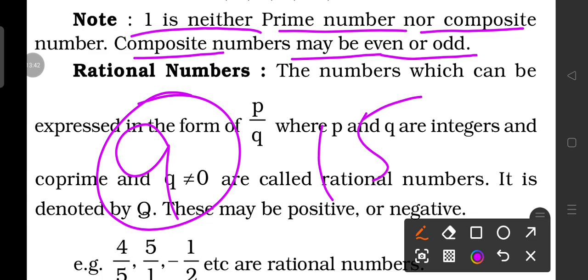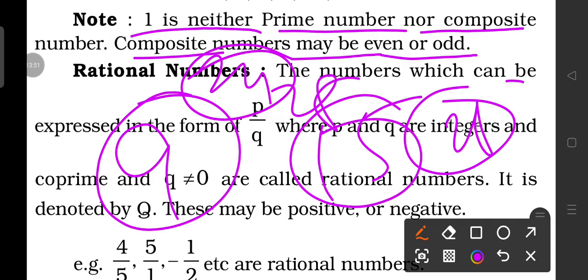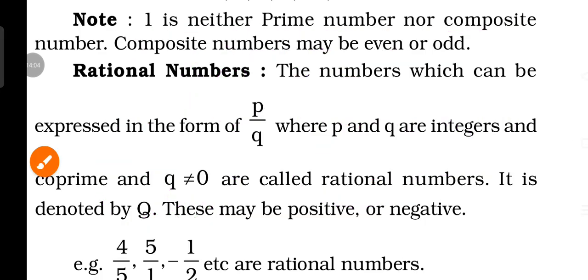If you are talking about 15, 25, 28, 24, all these are composite numbers, but they may be even or odd, because 24 and 28 are even numbers, while 9, 15, 25 and so on are odd numbers.